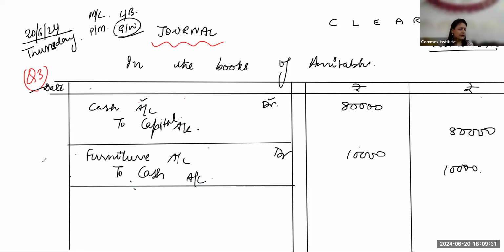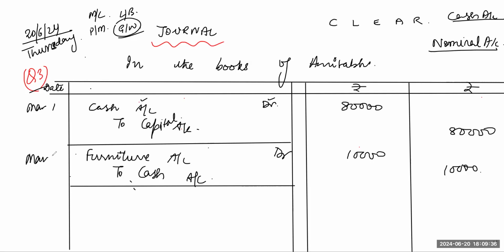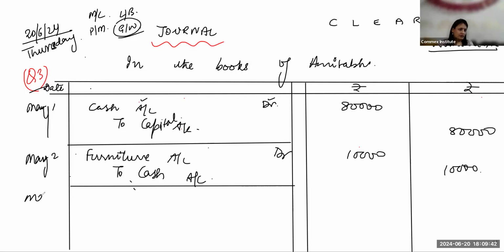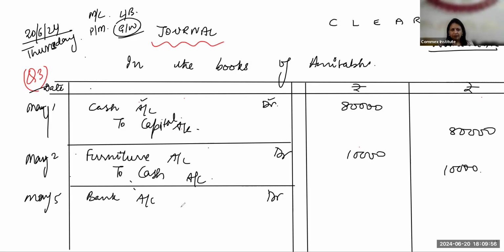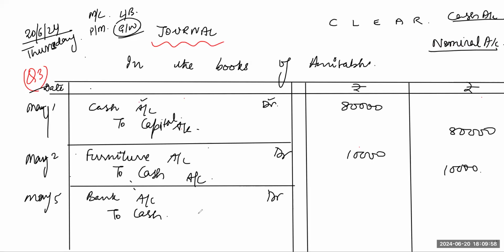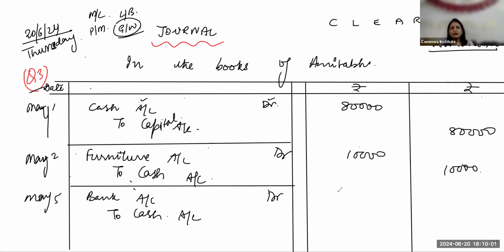Can you try the third one, March 5th also? So this was on March 1. This was March 2. Deposited in bank, right? May 1, 2, and 5. Yeah. Deposit in bank, yes. Bank account to cash account 30,000, and okay, being amount deposited. Being bank account debit 30,000 to cash account 30,000, and being cash deposited in bank.